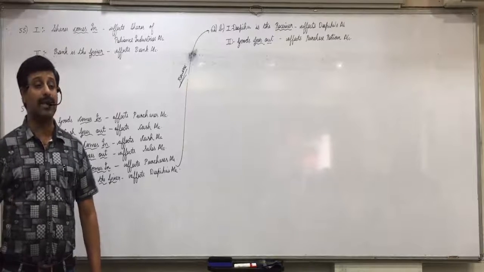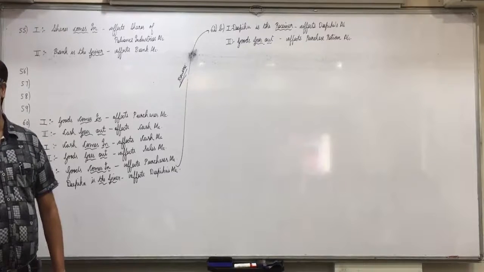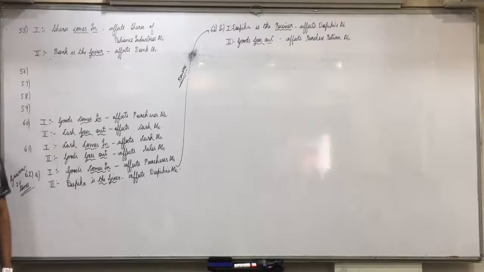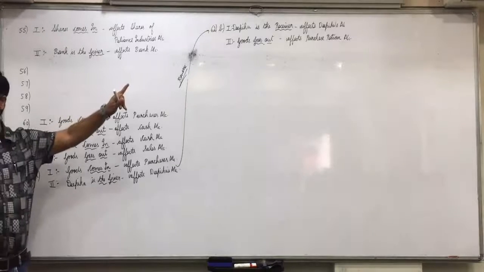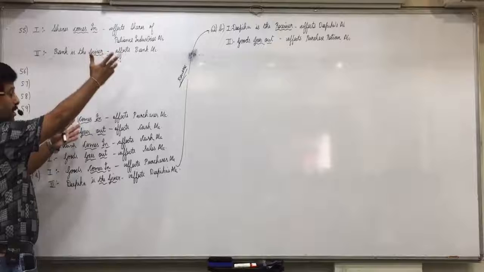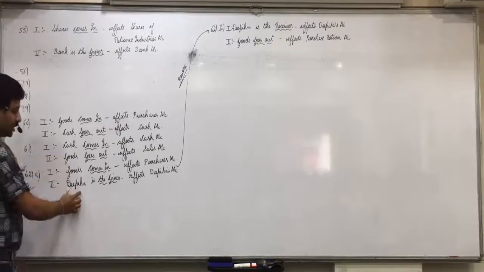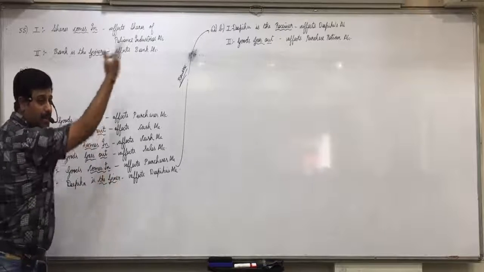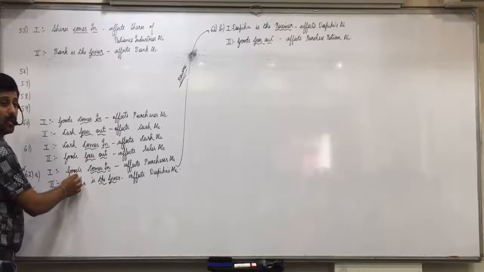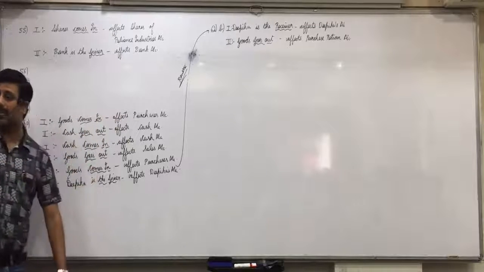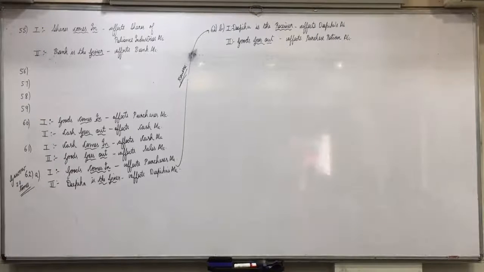And what are you supposed to do whenever there is a return of goods? Reverse the earlier effects. But reverse means don't just write Deepika is the giver and goods comes in. Reverse means apply the logic also. We are returning the goods to Deepika, so now Deepika is the receiver. And now goods goes out. That way you will reverse the effects. Any confusion in that? Correct. Okay, sit down, Gaurav, and don't talk in between, okay?